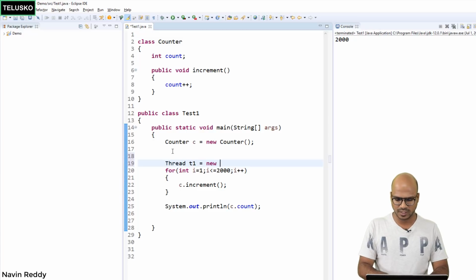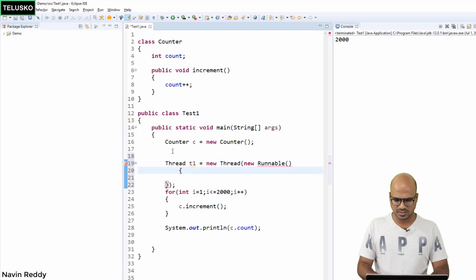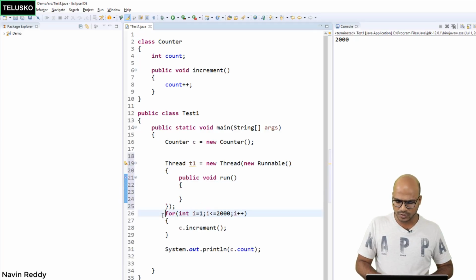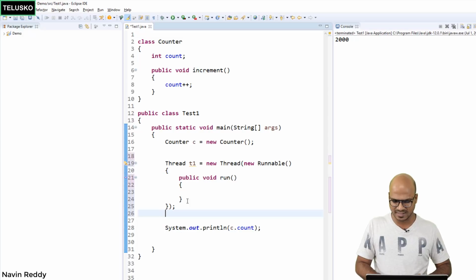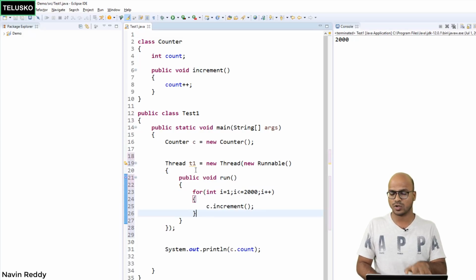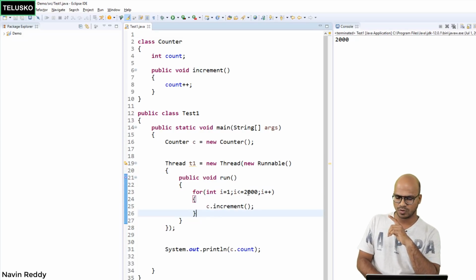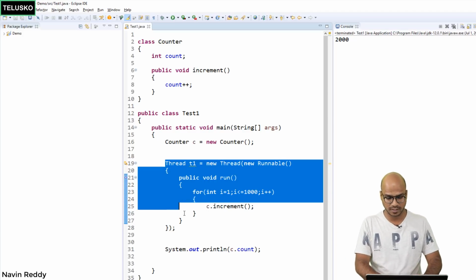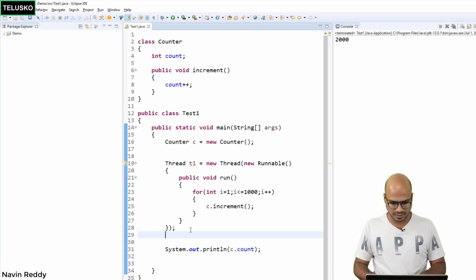I will say Thread t1 equal to new Thread. There are multiple ways of creating a thread, right? This is one of the ways. You can pass the object of Runnable, and in this we can create a method which is public void run, because a thread normally works with run. Whatever you were doing here, I will simply cut this part and paste it here. So you can see we got one thread. Now this will not run for 2000, this will run for 1000, our choice. That's your first thread. We'll copy this and paste it here.